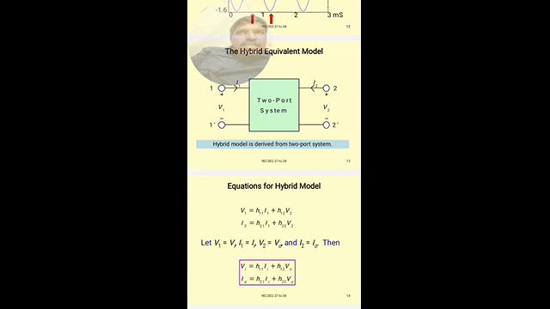That equivalent circuit is nothing but the hybrid parameter model. Hybrid parameter model is the equivalent circuit of the transistor. Equivalent means it is equivalent to the properties of the transistor.